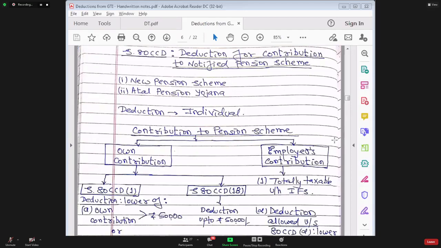This pension is the most unproductive expenditure. You might have heard this in economics as well. Till the time that government employee is alive, the government has to pay pension. This pension amount is so huge that it is taking away a huge chunk of the government's money. It is a huge burden.